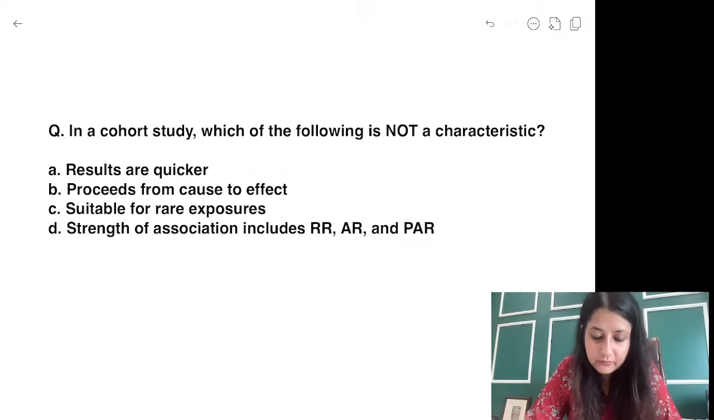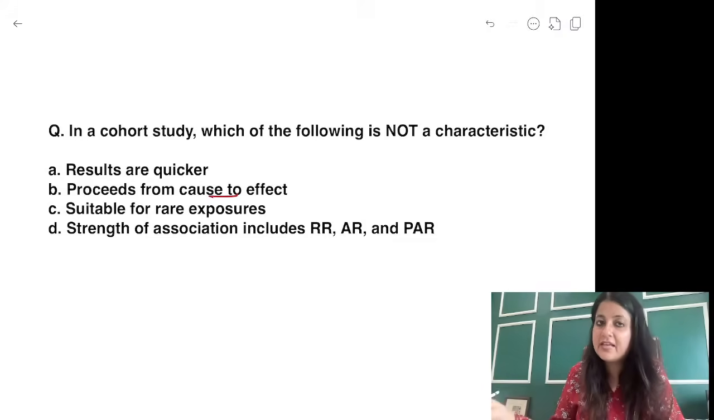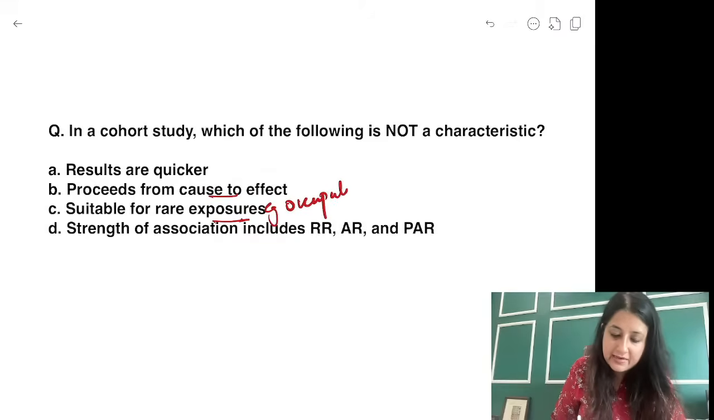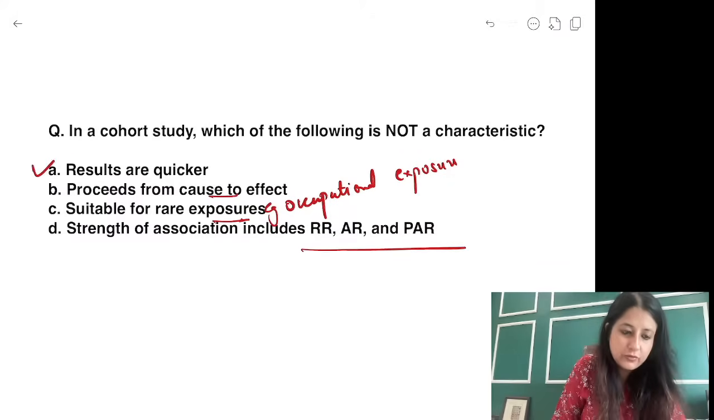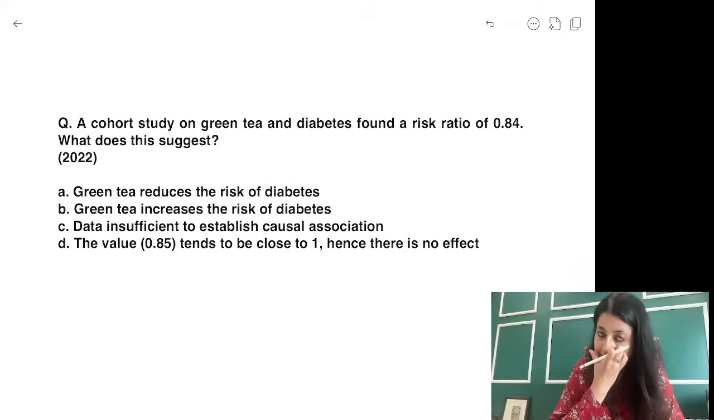Which of the following is not a characteristic of cohort? Results are quicker? No. Results take time. Proceeds from cause to effect? Yes. Suitable for rare exposure, abhi pada aapne, you just studied the dye exposure. Rare exposure over here means the occupational exposure, and of course we know we can calculate all these things. So results are quicker. Bias abhi dekhenge, don't worry. What is the answer to this?